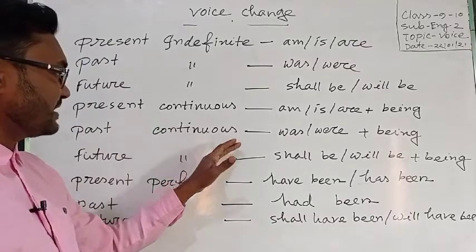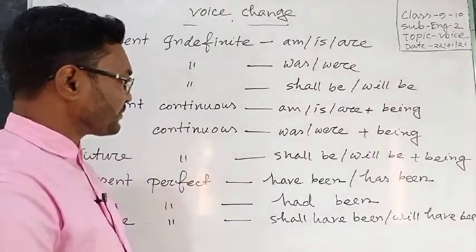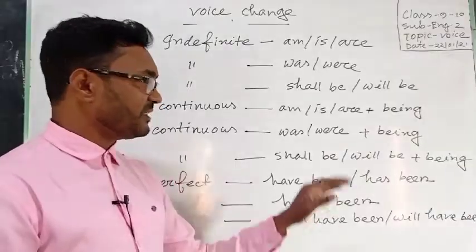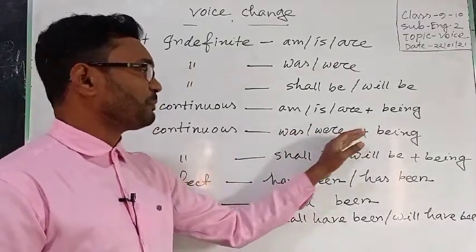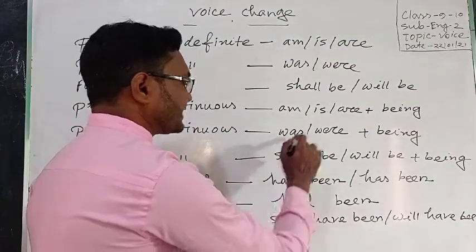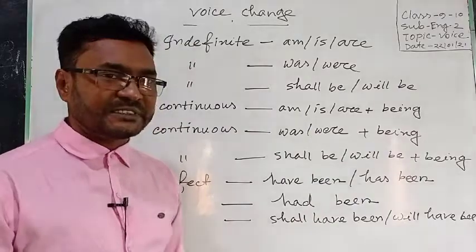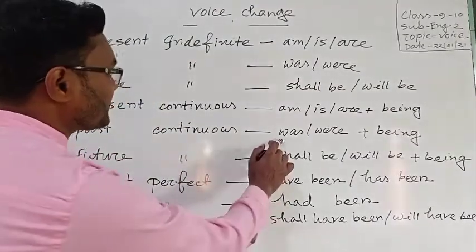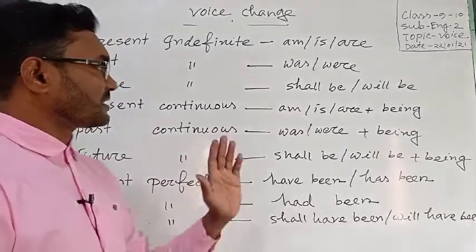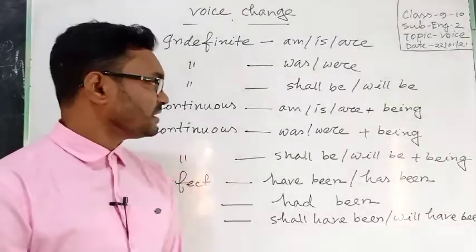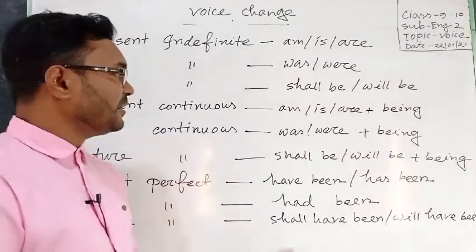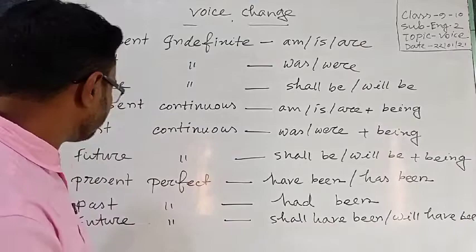Past continuous tense. Dear student, for past continuous tense, you can use was being or were being. I have written here was or were plus being. That means being will be used with was and were. For subject first person and third person singular number, you can use was being, and for other subjects, you can use were being.